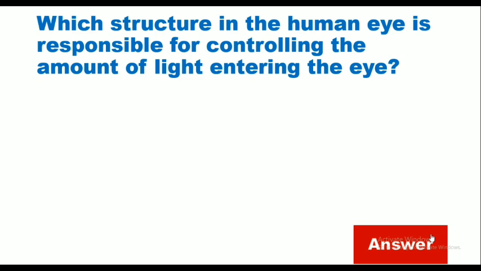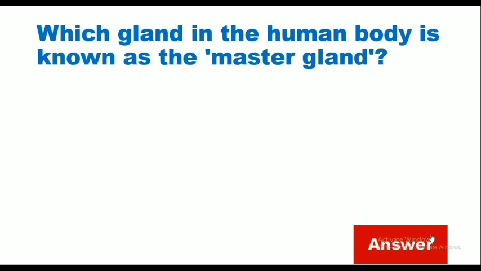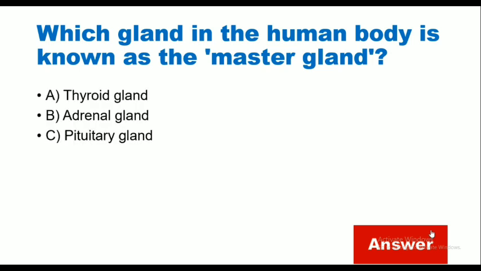Which structure in the human eye is responsible for controlling the amount of light entering in the eye? Retina, cornea, lens, iris. Correct answer is iris. Which gland in the human body is known as the master gland? Thyroid gland, adrenal gland, pituitary gland, pineal gland. Correct answer is pituitary gland.